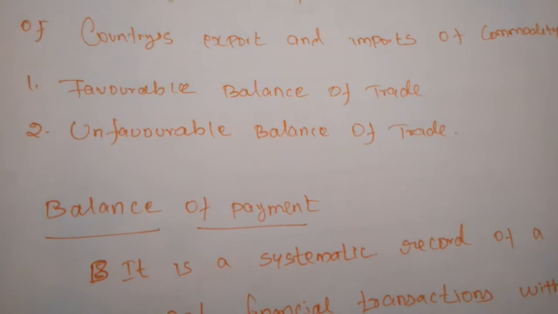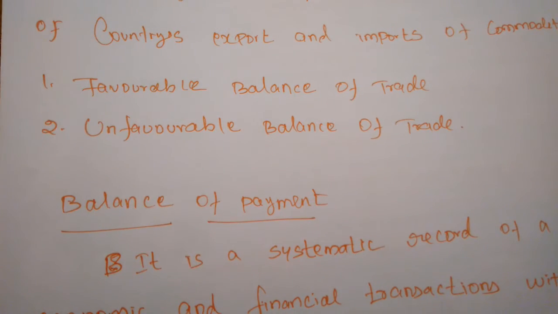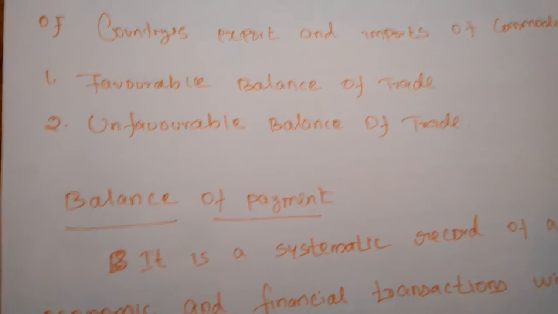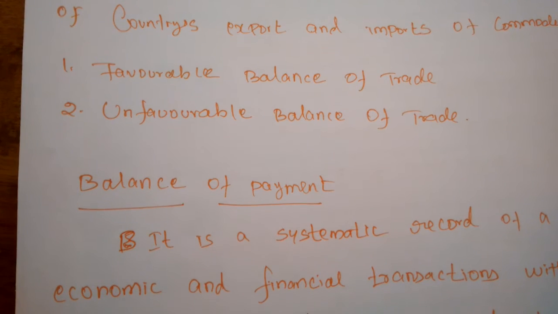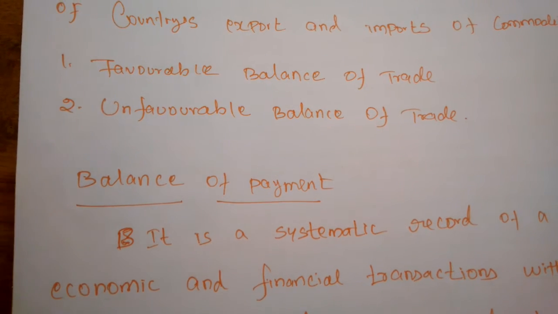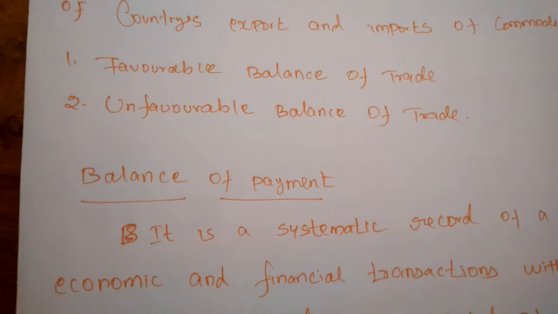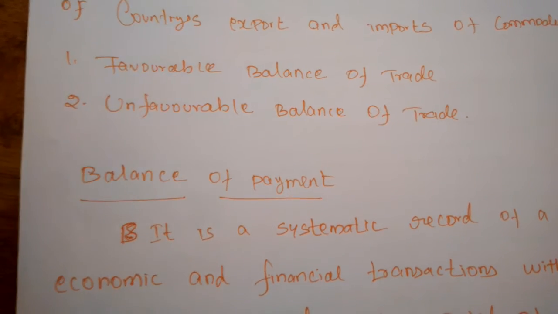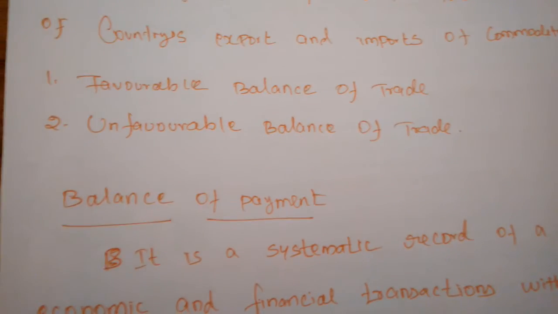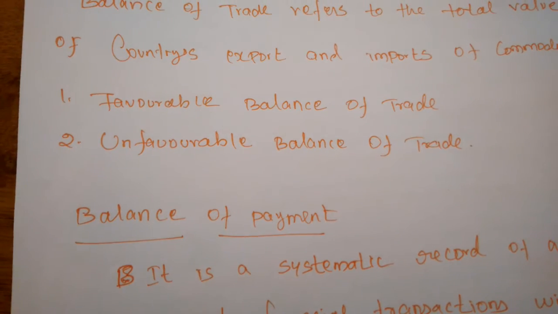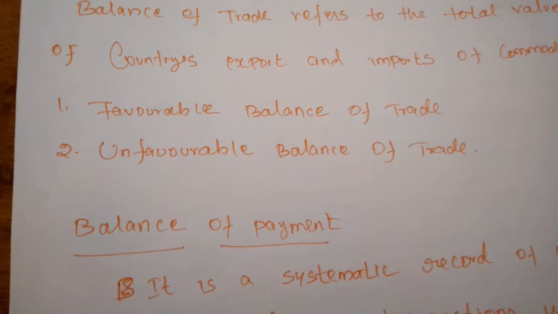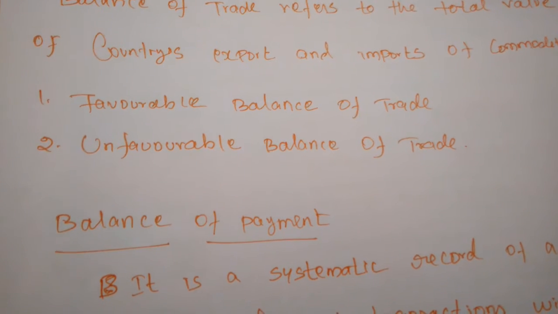Next, unfavorable balance of trade. It is the opposite of the favorable balance of trade. When the value of commodity exports of a country is less than the total value of commodity imports of the country, it is considered an unfavorable balance of trade. So if the import is much higher than the export, it is an unfavorable balance of trade.